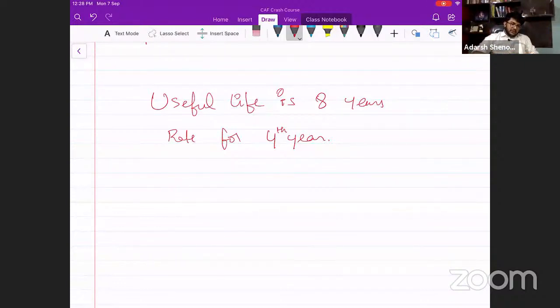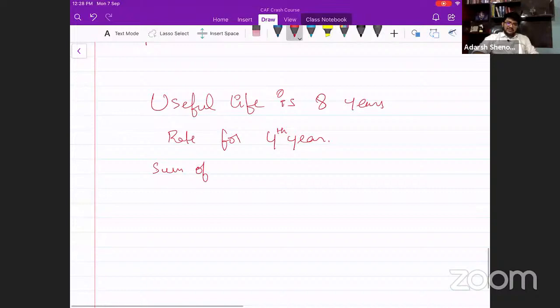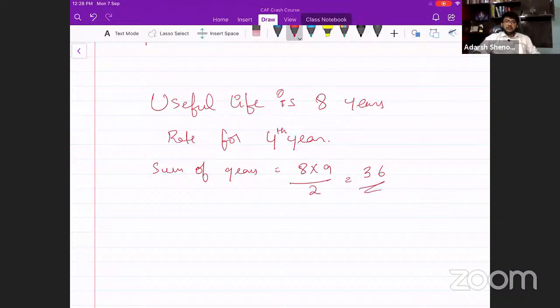First tell me what is the sum of years. Did I give you 20 seconds or did I give you less than that? Sum of years was how much? Sir, 8 into 8 plus 1 is 9 divided by 2, that is 36. Is that correct? 36.